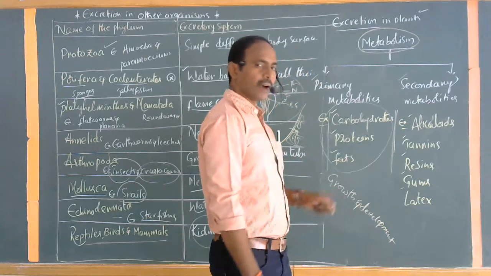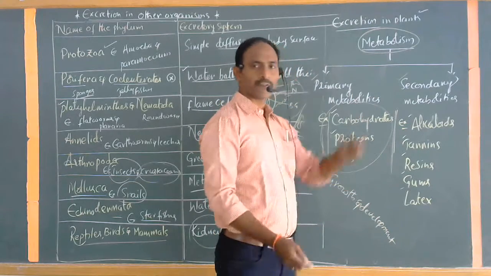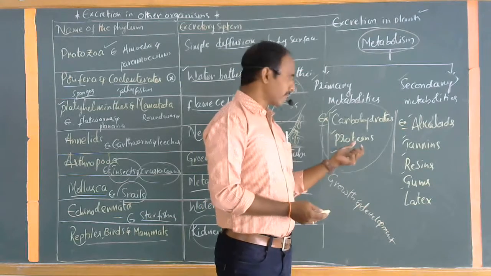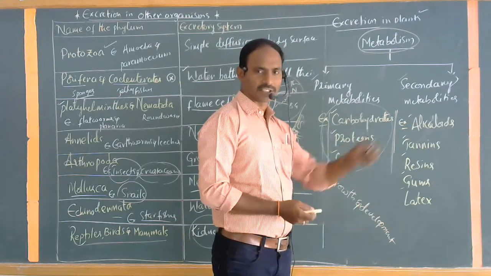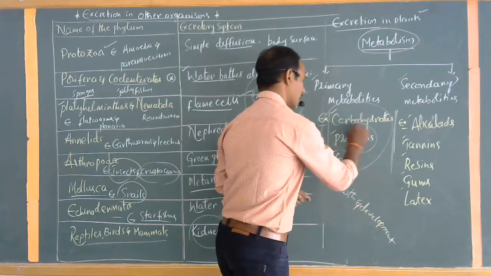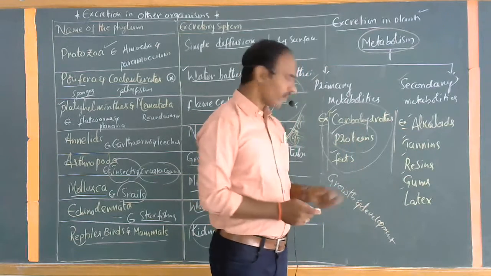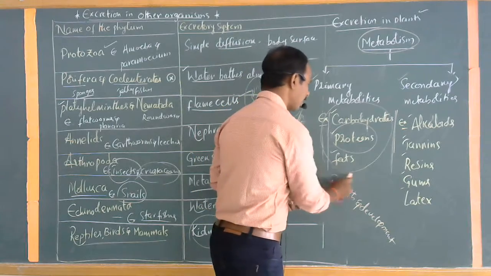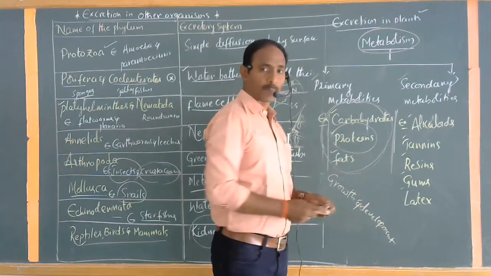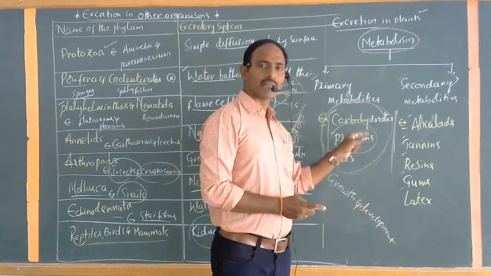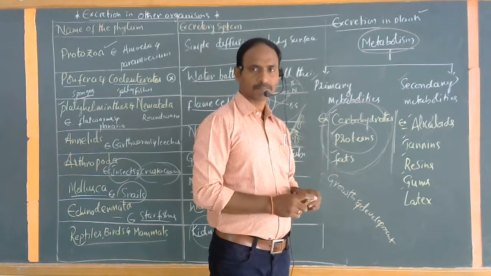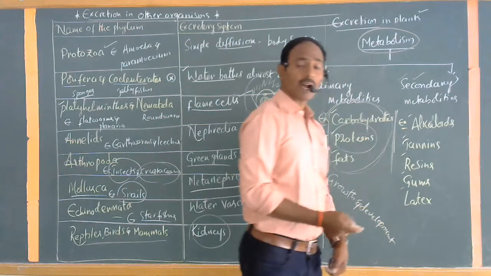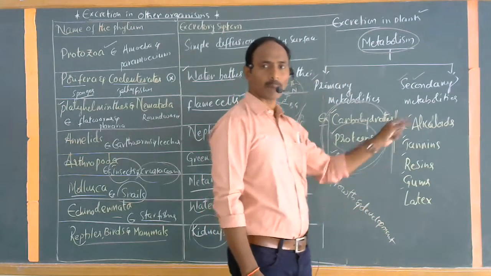For example, carbohydrates are mostly involved in the process of catabolism. During the catabolic activity, the glucose molecule is broken down to release energy, whereas protein is broken down to amino acids. Fats are also broken down into fatty acids and glycerol. These three components are commonly called carbon products. These are mostly involved in the growth and development of the plant. Whereas the secondary metabolites are not directly involved in the growth and development of the plant.